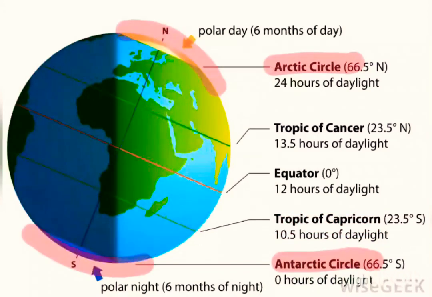There are two more circles, the Arctic Circle in the north and the Antarctic Circle in the south. The Arctic Circle is 66.5 degrees towards the north and the Antarctic Circle falls 66.5 degrees to the south.